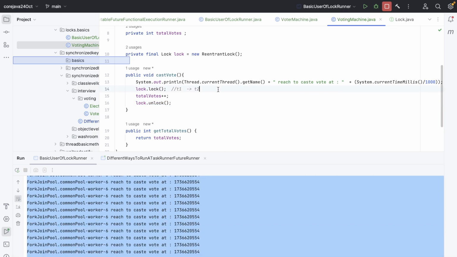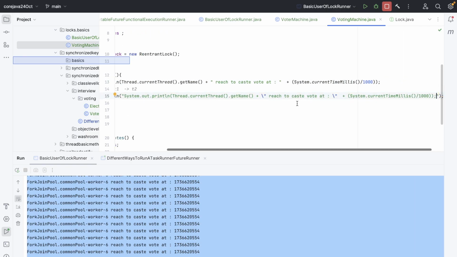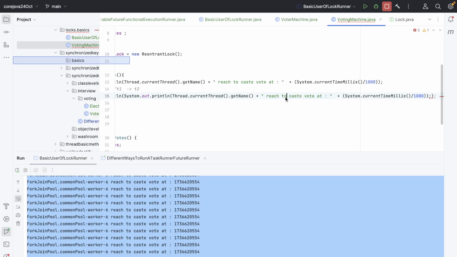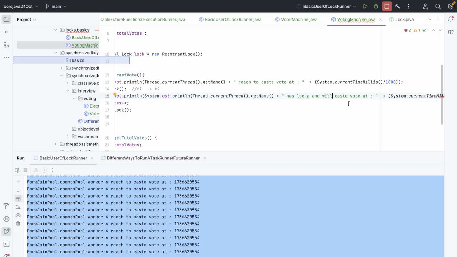But if we write more lines over here, let's suppose the same line, let's copy, and okay, my bad, let's remove this. It is to cast, has lock, and will cast vote.